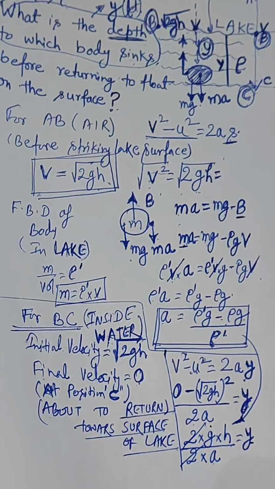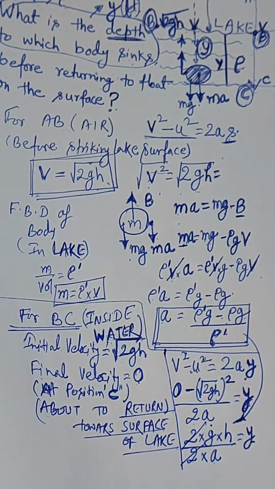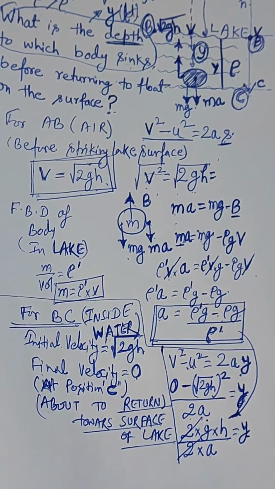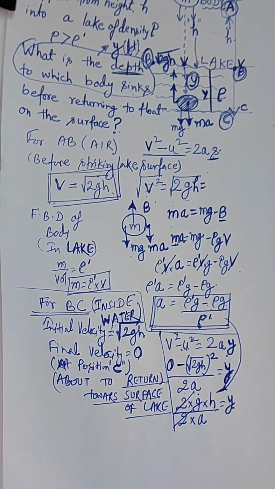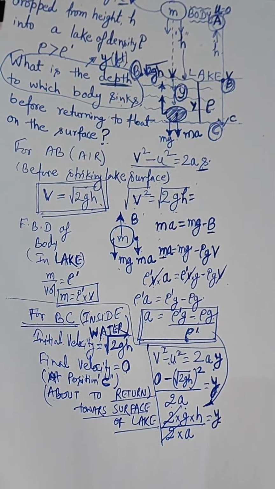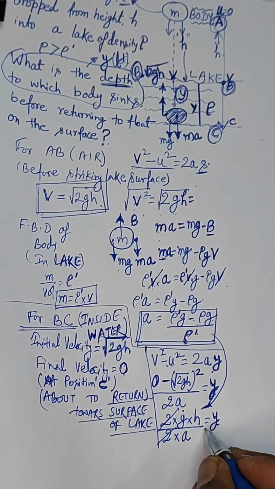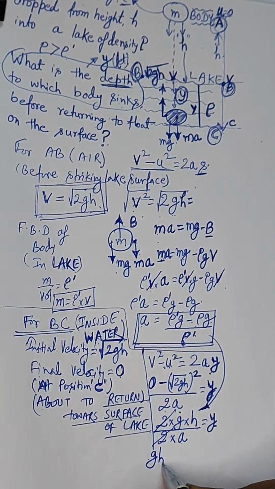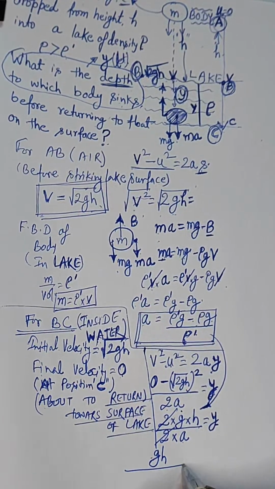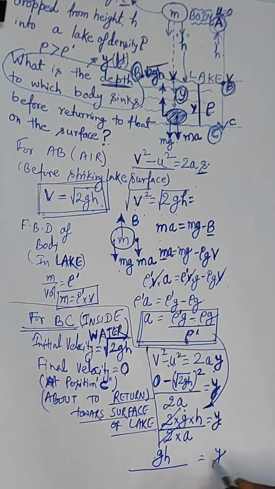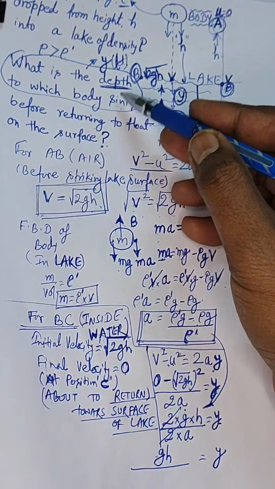So let us write it: y is equal to gh divided by a, that is the sinking level.